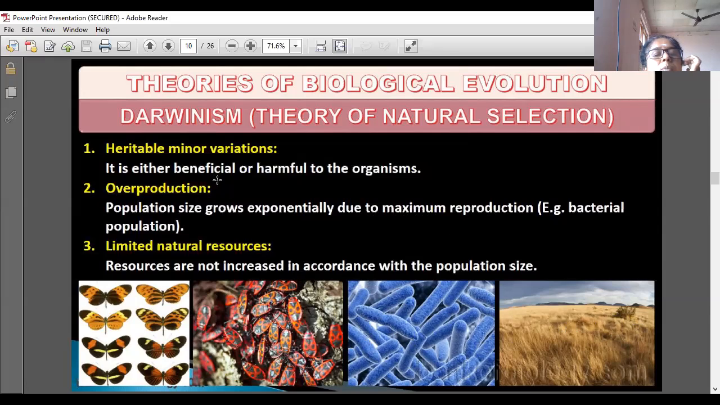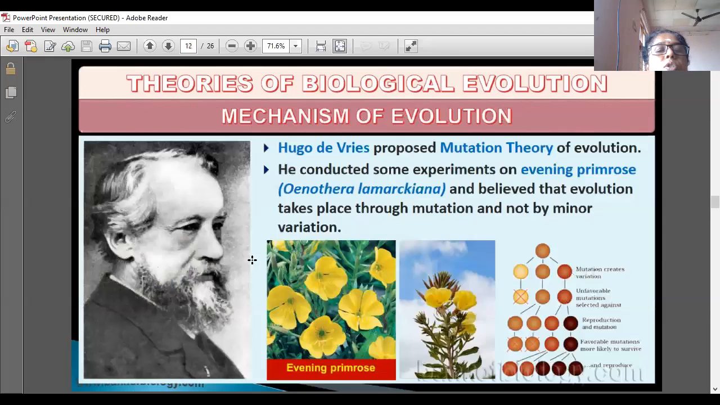So first is heritable minor variation. It is either beneficial or harmful to the organism. Second one is population size grows exponentially due to maximum reproduction. And third one, limited natural resources.